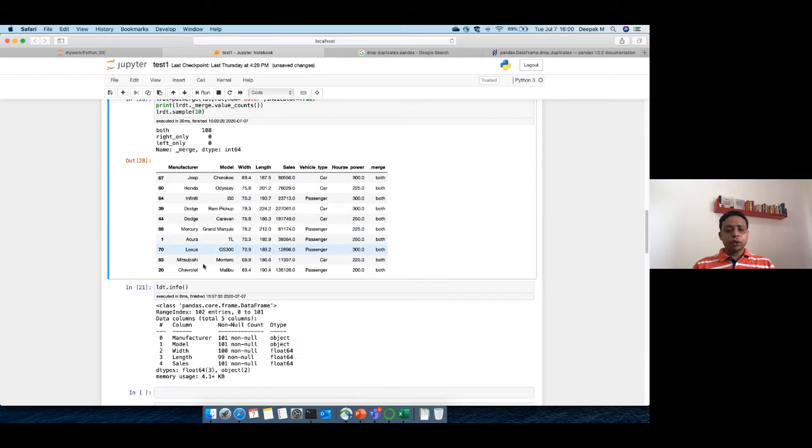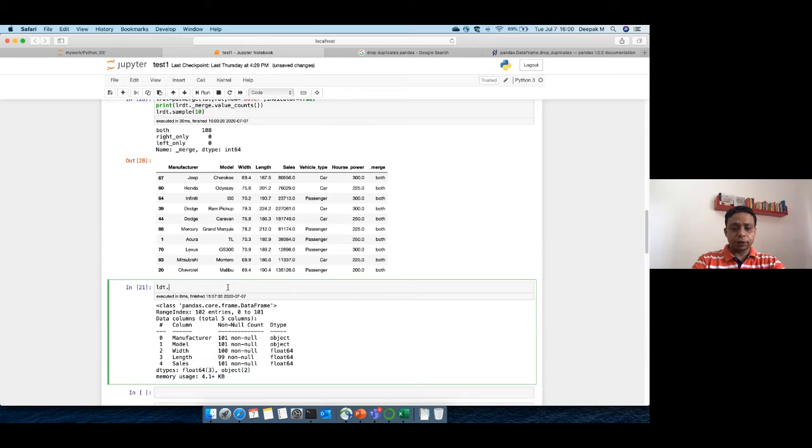So what you will do, you will simply say LDT dot, sorry, you have to filter out those records. What we are doing here, we are filtering out records wherein merge is taking value right only. So you will say LDT dot underscore merge equal to, we say right only.